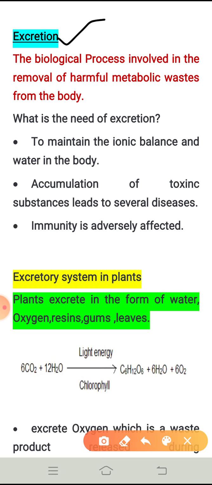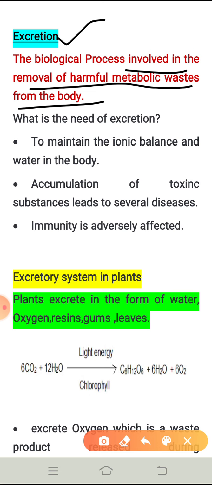So then what is excretion? Excretion is the biological process involved in the removal of harmful metabolic waste from the body. What is meant by harmful metabolic waste? It is that waste which is not useful for the body; rather, it is harming our body. Okay? So now we will understand how the excretory system developed in plants as well as in animals.